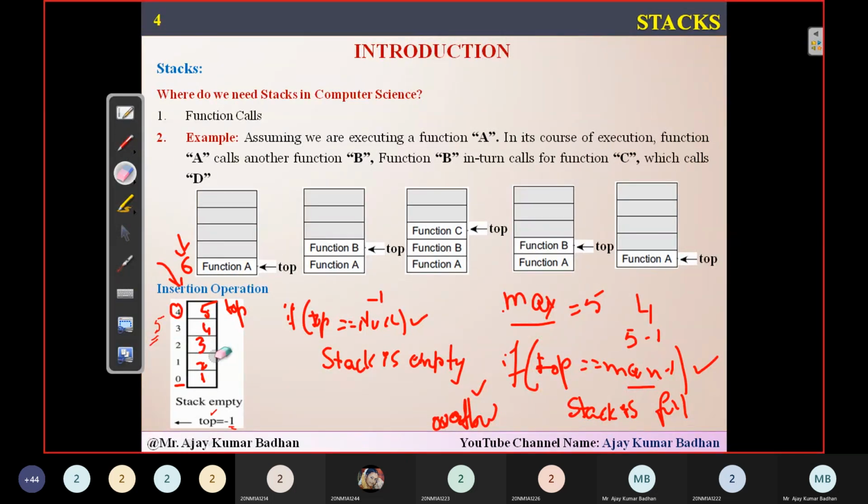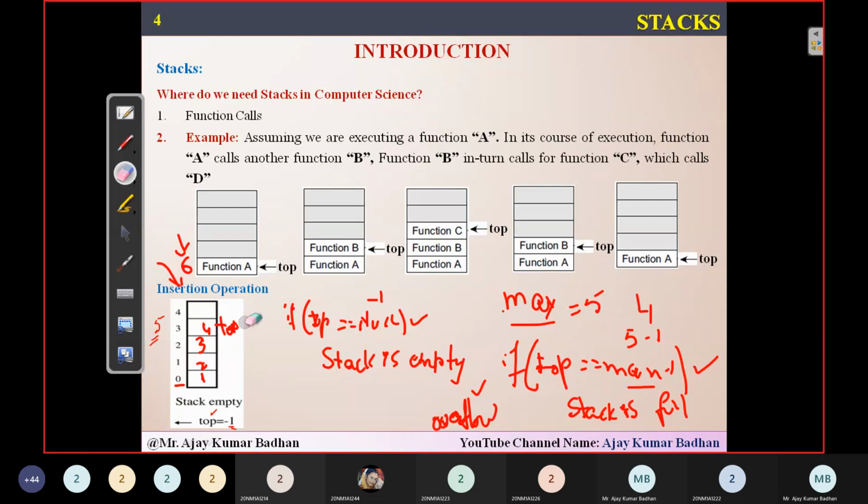As I told you, we can do insertion and deletion from the top. If you see here, top is representing this element. So this is the first element which will be deleted, that is 5. Now top will be pointing to this particular location. Top has come up to this particular location.